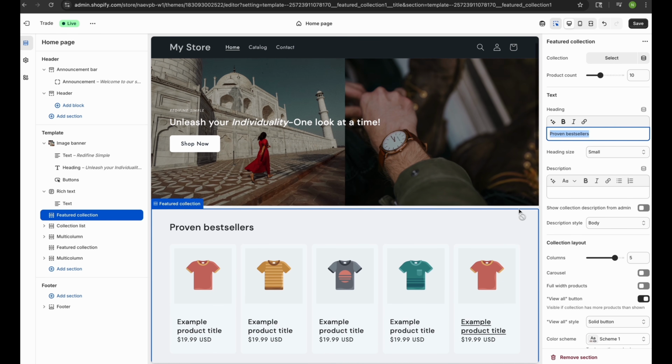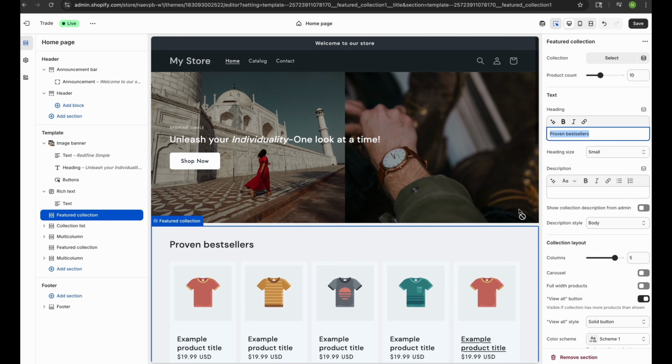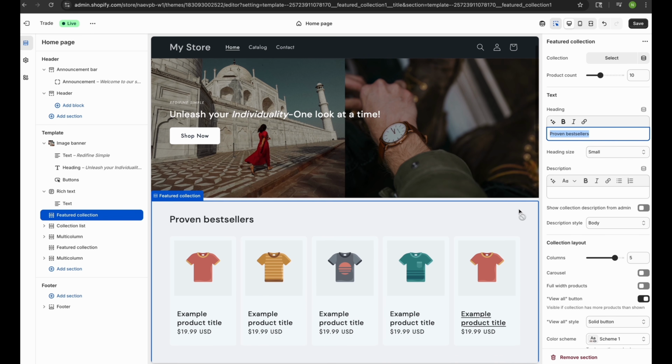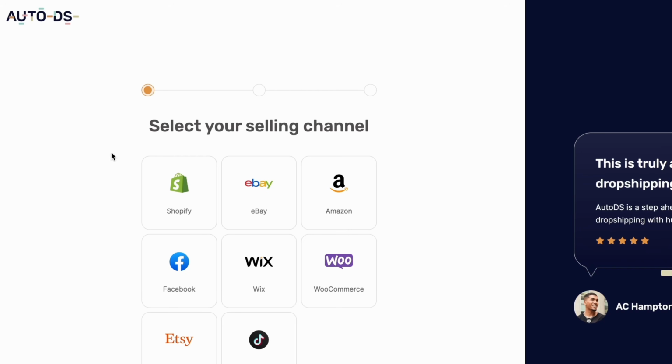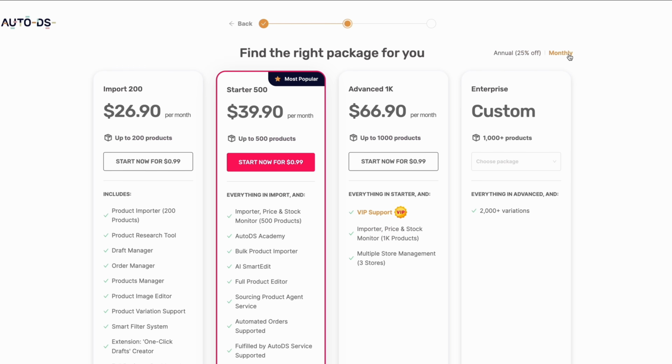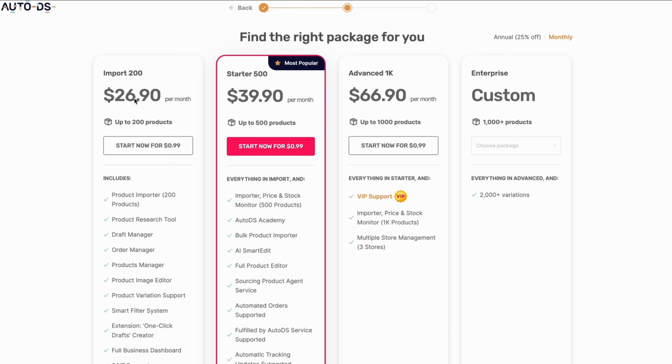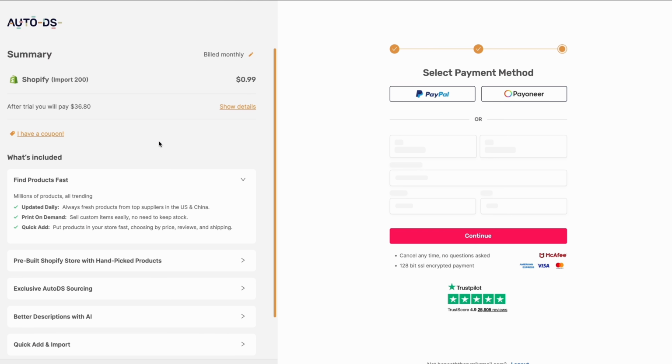Remember the AutoDS tab I asked you to leave open? Now is the time to go back to it and finish registering, because that's what we will use to add more or new products to our store. This is the tab and it shows you different price plans. Make sure to pick monthly instead of yearly, and for starters you can go with the lowest plan, but once you start using AutoDS you will see that you get more with other plans, but I will leave that for you to decide. For now, let's go with the cheapest plan.